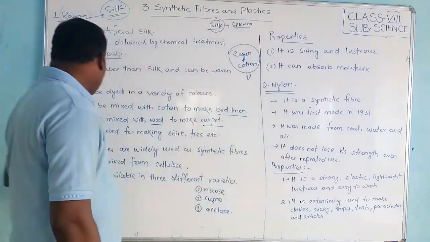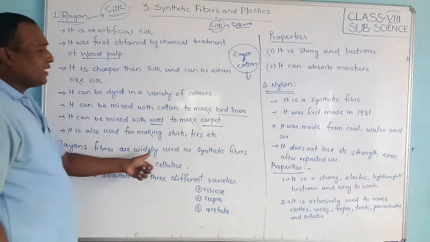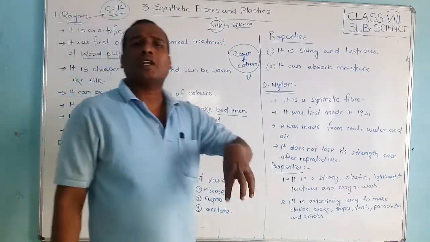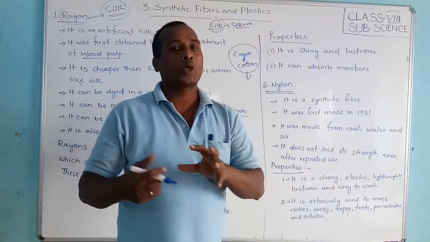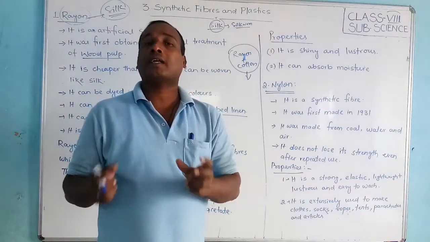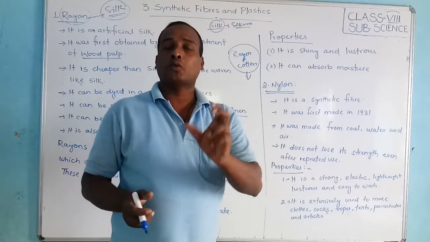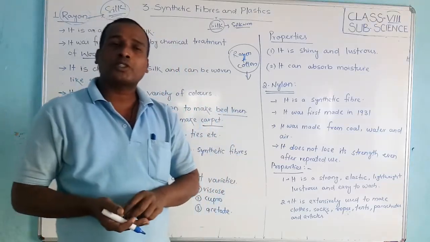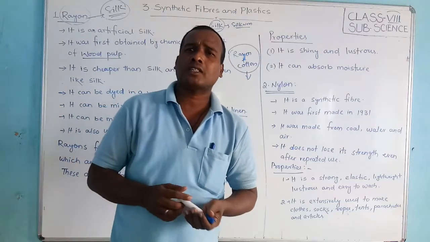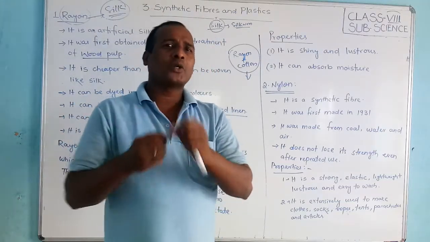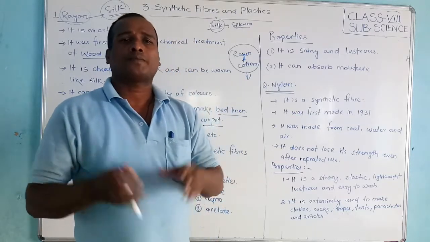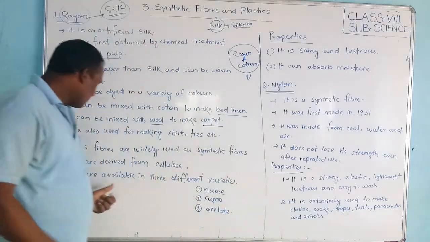Okay friends, these fibers are widely used synthetic fibers which are derived from cellulose. This rayon is actually derived from what? Cellulose, from wood pulp, by chemical treatment of wood pulp. Wood pulp means that inside the wood there are small monomers, that is called cellulose. And that cellulose is treated chemically and they make rayon.